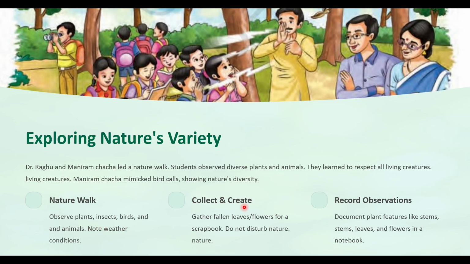The second one is collect and create. Gather fallen leaves and flowers for a scrapbook. Do not disturb nature. If you have a scrapbook, you can collect fallen leaves or flowers. It will be fun, and it will also help with observation and concluding our own findings. Then record observations: document plant features like stems, flowers, and leaves in a notebook.